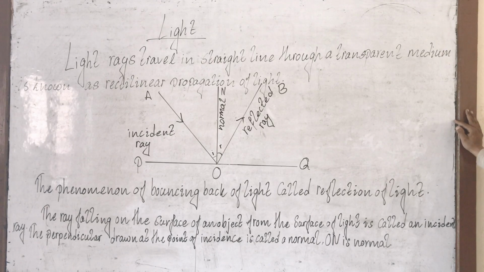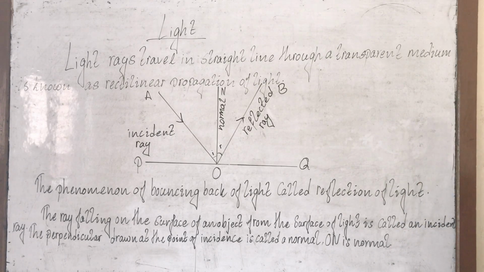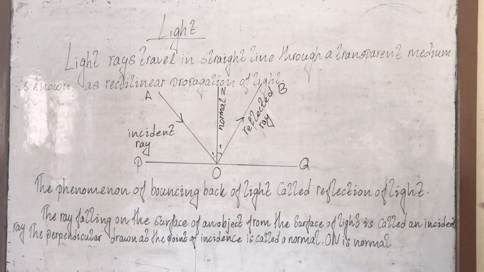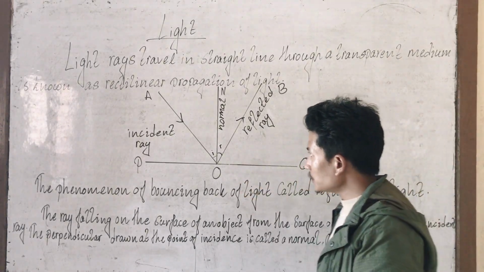So the rays of light traveling in a straight line through a transparent medium is known as rectilinear propagation of light. If somebody asks you the meaning of propagation of light: light rays travel in a straight line through a transparent medium or transparent objects, and that is known as rectilinear propagation of light. Is that clear? Okay. So let me talk about this figure now.